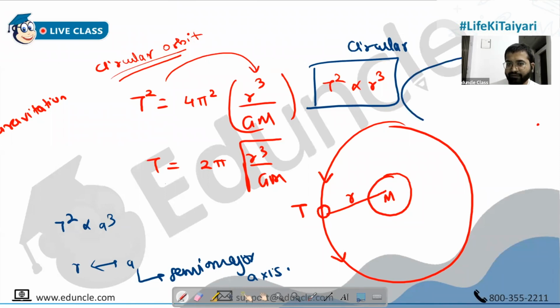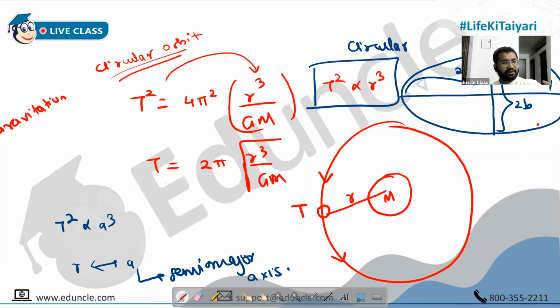What is semi-major axis? So if you have an ellipse, so this is minor axis now, and this becomes major axis. So minor axis is 2 times B, and major axis is 2 times A, people. So major axis is 2 times A. So semi-major is A. Simple.